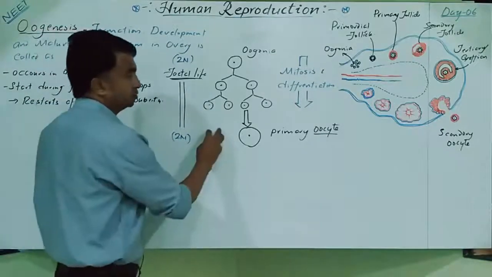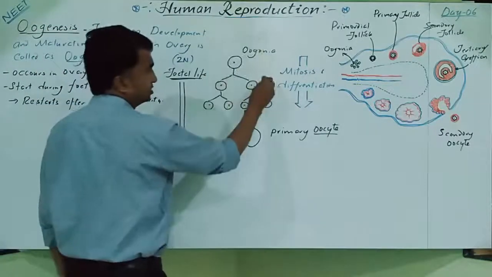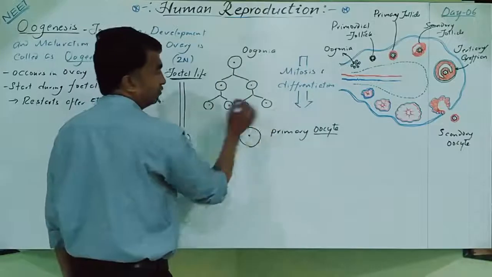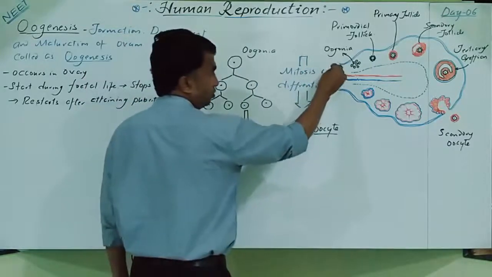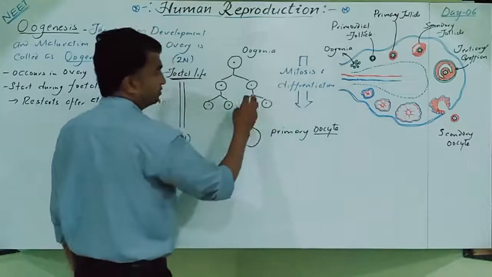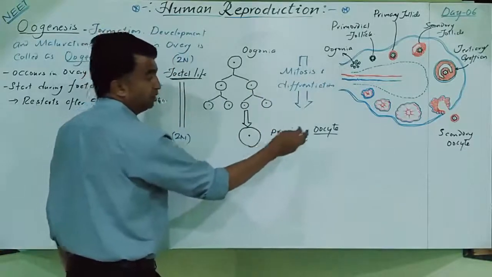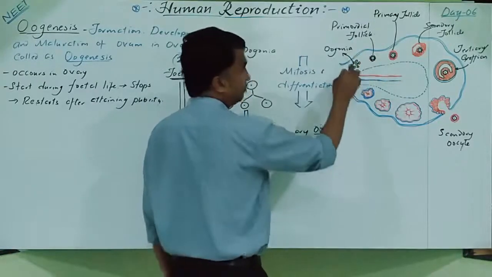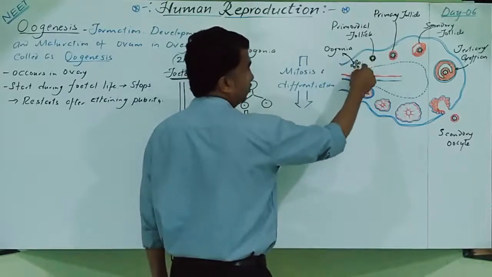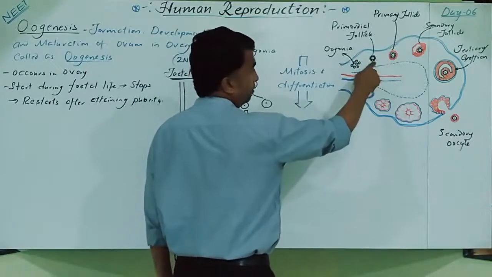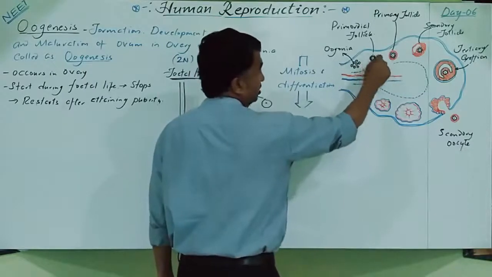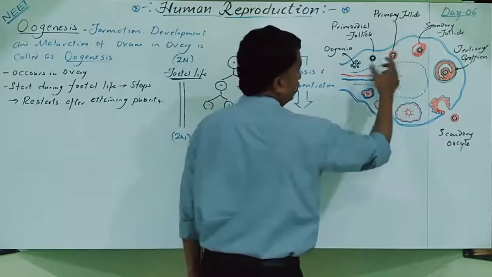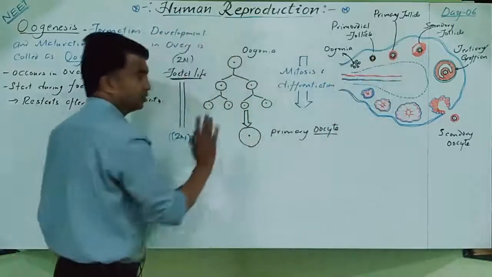Yes? So what happens? The initial phase is called the multiplication phase, where repeated mitotic division occurs and a large number of oogonia are produced. In the fetal ovary only, millions of oogonia are present. Out of that, some of the oogonia will mature into primary oocytes. When the egg tube of Pflüger is produced, at the tip of that cord structure the egg nest is there. Out of that, one of the oogonia will mature into a primary oocyte. That is surrounded by follicular cells. This is called the primordial follicle. The primordial follicle will turn into a primary follicle. Only the surrounding cells undergo division. This primary oocyte will remain as it is.